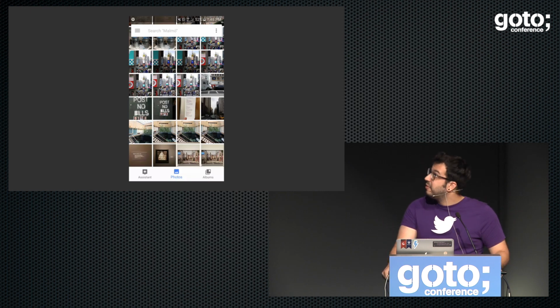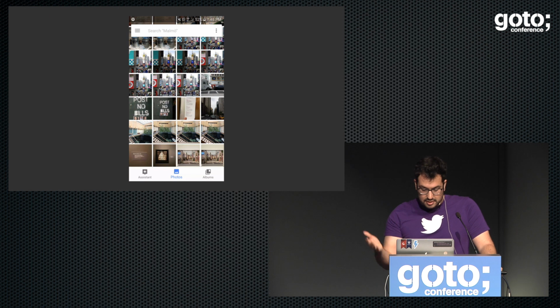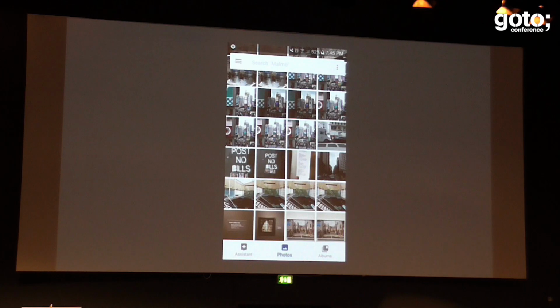But anyway, let's talk about one of my favorite apps. Yeah, it's Google Photos. Have you thought about it? Do you have it? Do you like it? I think I never had such a great UI experience in a gallery before. It's just top notch. It's really well thought out, and for a long time I was thinking, hey, how did they pull that off? It looks so good. But let's check out how it actually works.